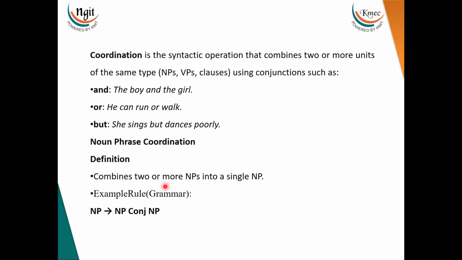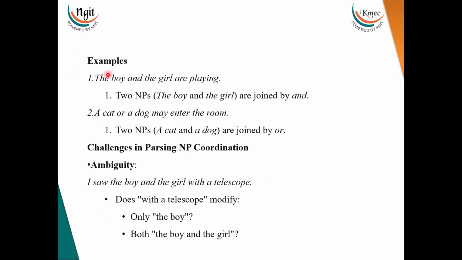So, it combines two or more noun phrases into a single noun phrase. Example rule: a noun phrase can be a noun phrase in conjunction with another noun phrase. An example is, the boy and the girl are playing. You can see the two noun phrases here, the boy and the girl, which are joined by and. Hope you got this point.